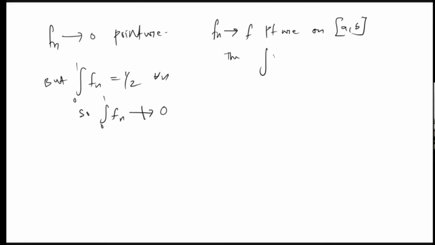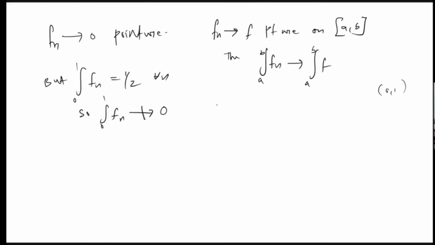Then the integral of fn converges to the integral. So in the first case, on the unbounded interval, we have a counterexample. In the last case, we found an example for the open interval (0, 1), and also we found a counterexample. Now my question is, what will happen if it is on the closed interval [a, b]? And also I am saying that all fn's are continuous.